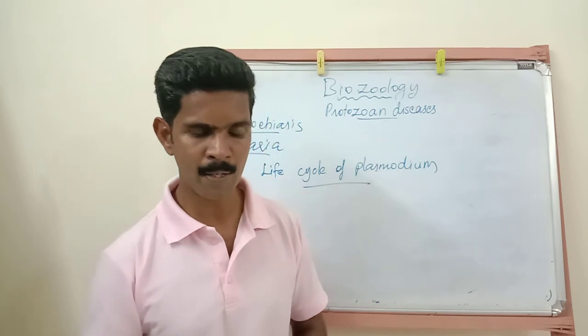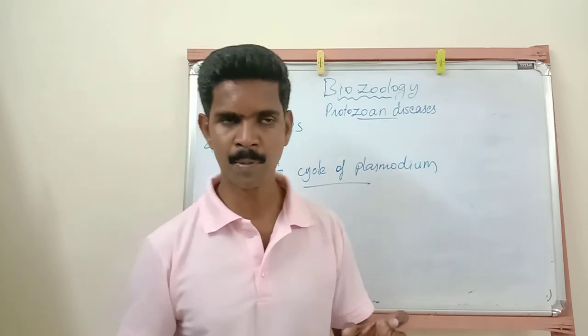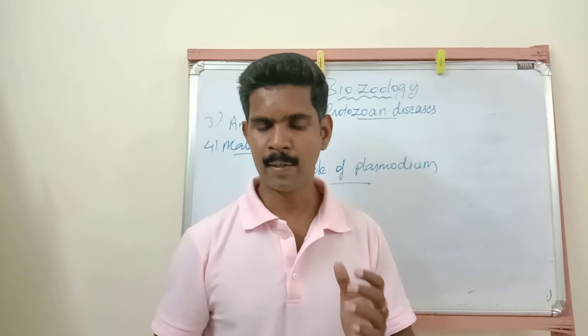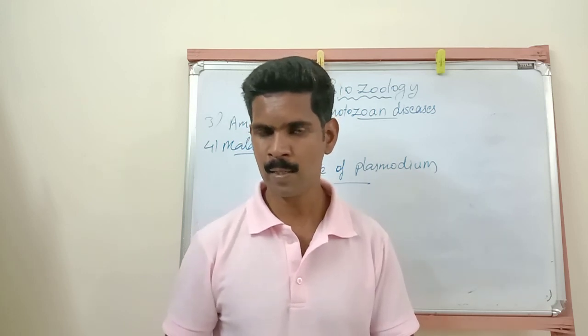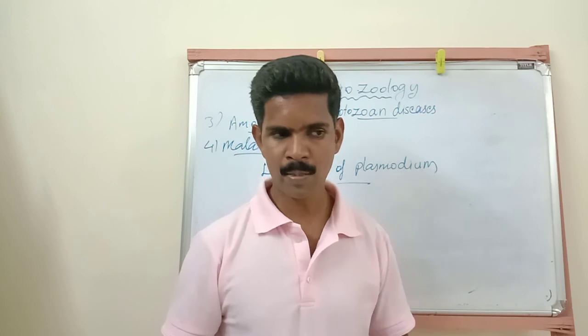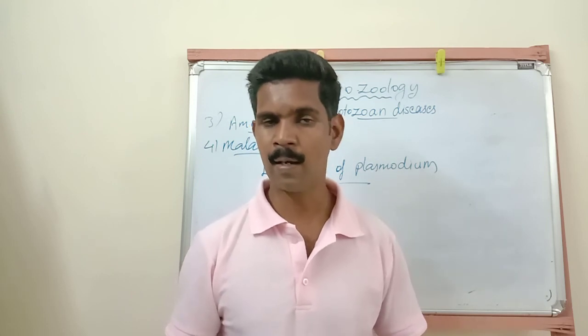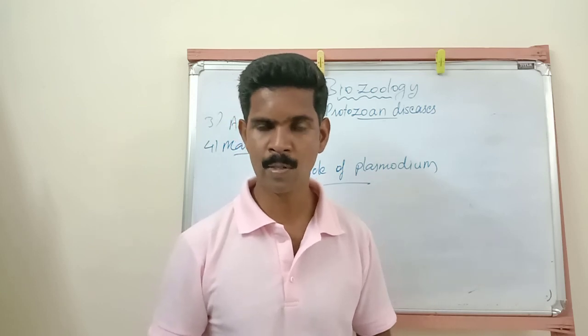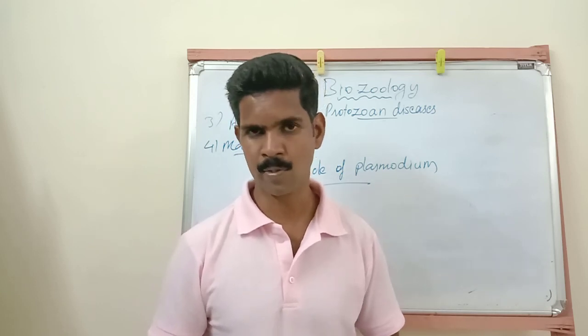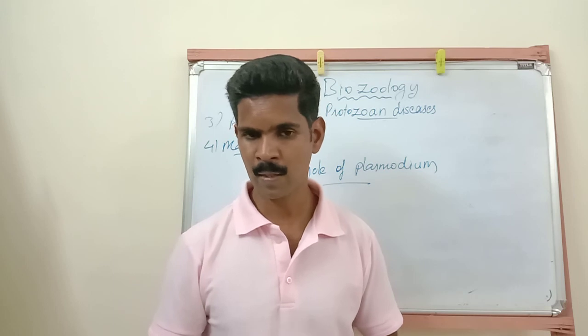So listen very carefully. The nucleus of the trophozoite divides and produces the schizont. This schizont consists of a large amount of yellow brown granules, and these granules are called Schüffner's granules.